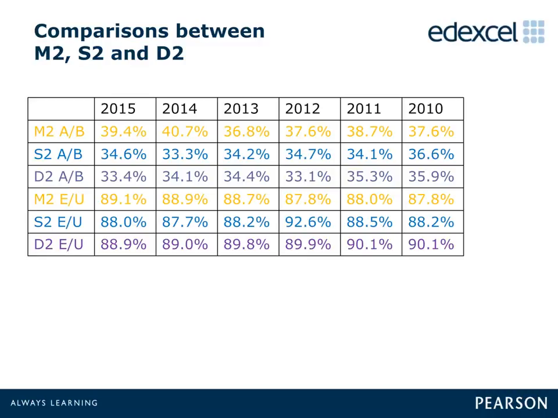Comparisons between the percentage of candidates achieving a grade A and E for this applied module and those for the other two applied modules, Mechanics 2 and Statistics 2, can be seen on this slide.